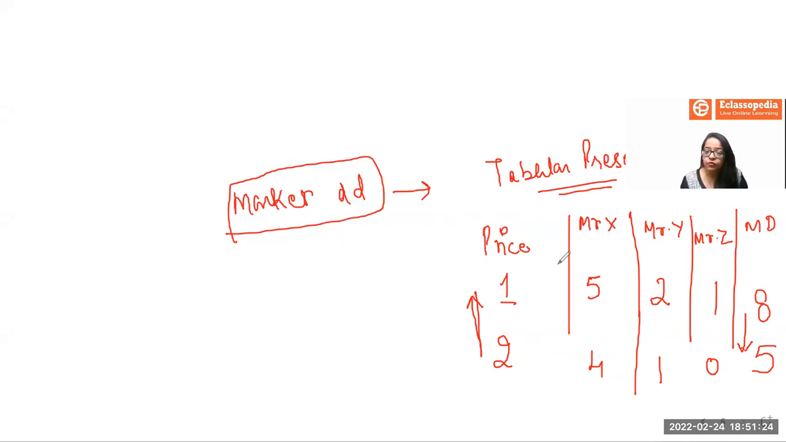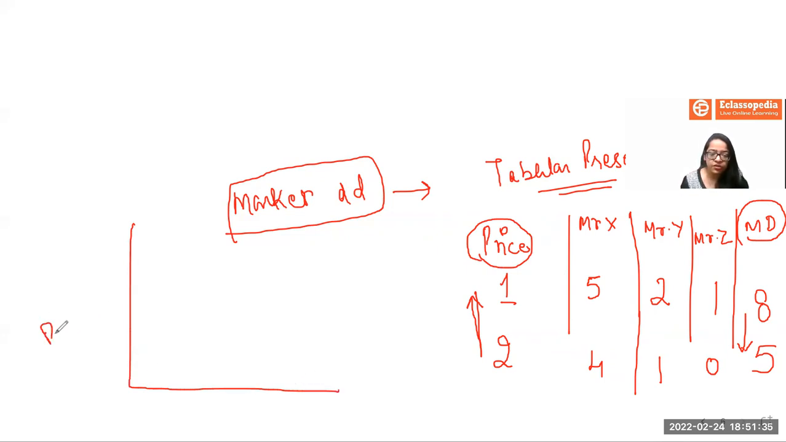Similarly, we have a price in the tabular form and a market demand in the tabular form. Now, we can easily prepare the graph. We just have to plot. It's always price on the y-axis and always demand on the x-axis. So here, it's 5, 6, 7, 8, and so on. Similarly here, it's 1, 2, 3, and so on.